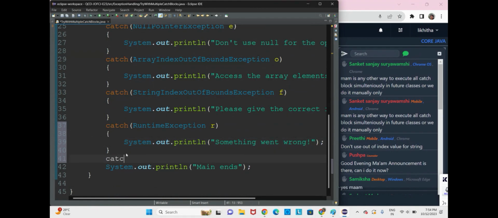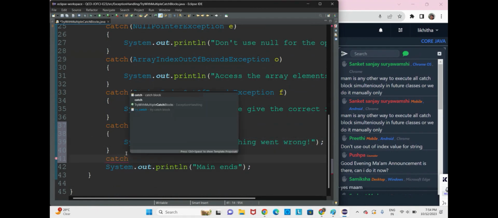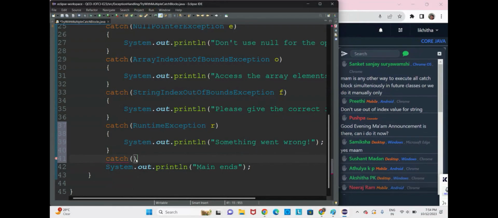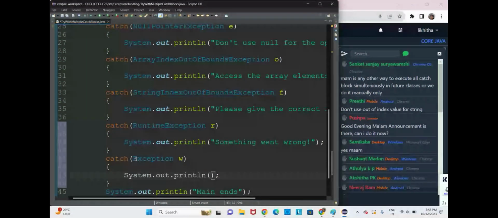Now let us take one more parent. We shall take Exception as a parent here. So here also we will give the reason, that is, something went wrong.